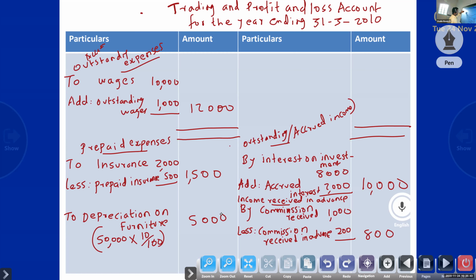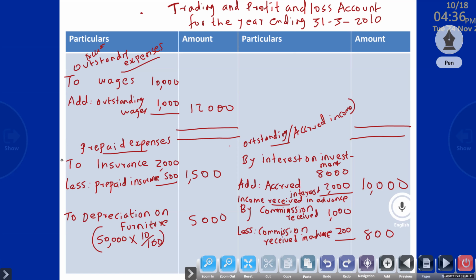With outstanding expense, we have to add; with prepaid expense, we have to deduct from expenses. Then on the credit side, outstanding or accrued income, you have to add to the income. Income received in advance, you have to minus from income.